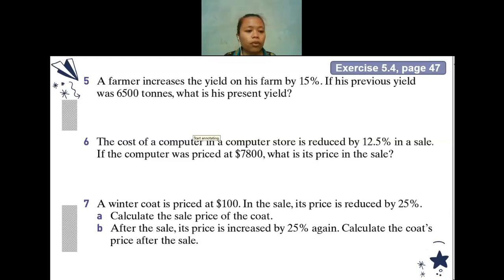Okay, for question 6, the cost of a computer in a computer store is reduced by 12.5%. Can you help me to find the multiplier?